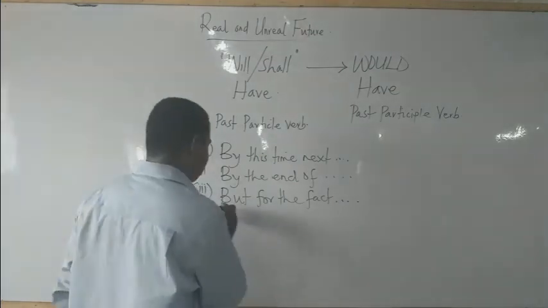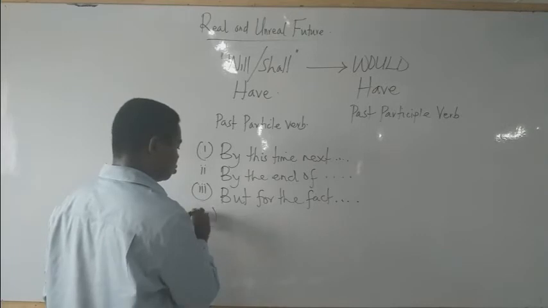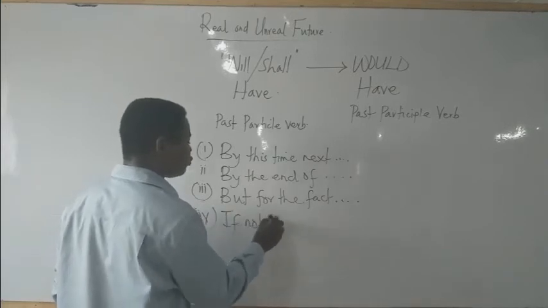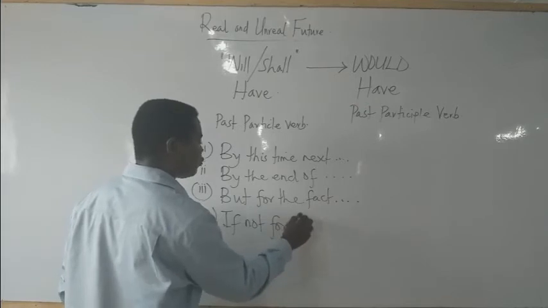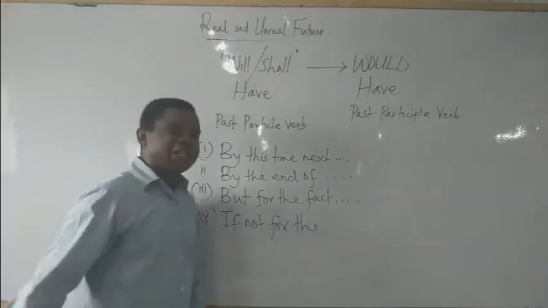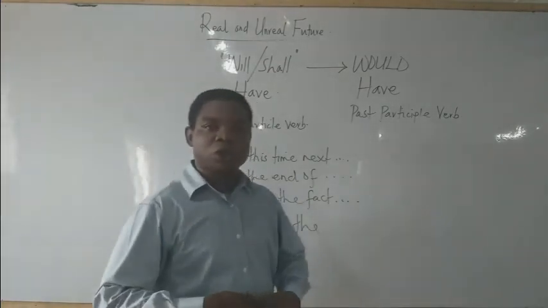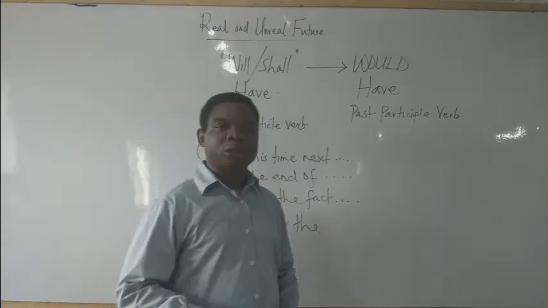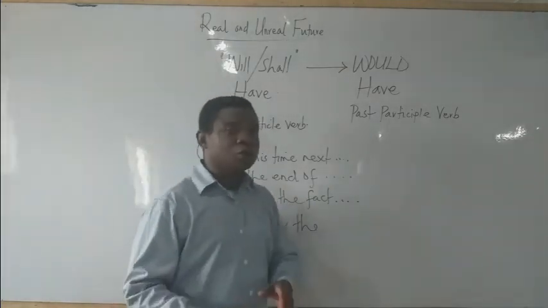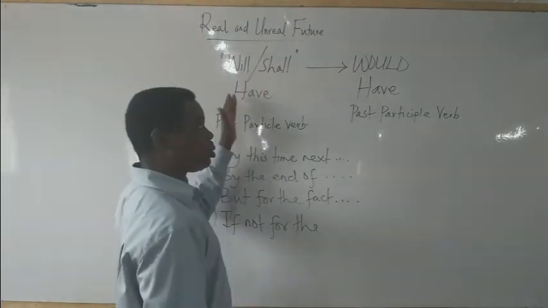And lastly, the 4th expression being used in this aspect is if not for the. These are the 4 expressions that are used to introduce questions on real and unreal expression. Note, to answer this aspect, you must know this particular word arrangement I have given you.